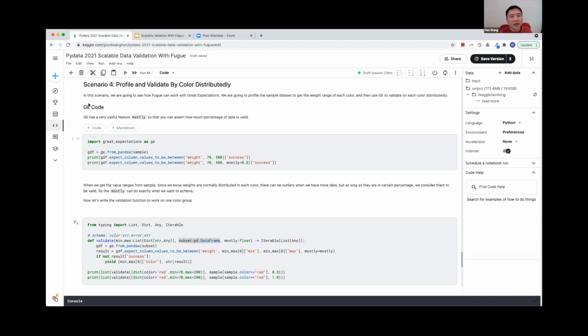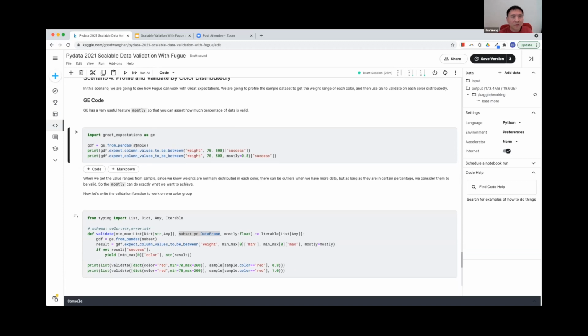First of all, let's take a look at the Great Expectations code. One thing I really like about Great Expectations is they have a feature called mostly. Let's take a look at the example. So if you want to apply the range validation on a certain column, first of all, you convert this data frame into a Great Expectations data frame.